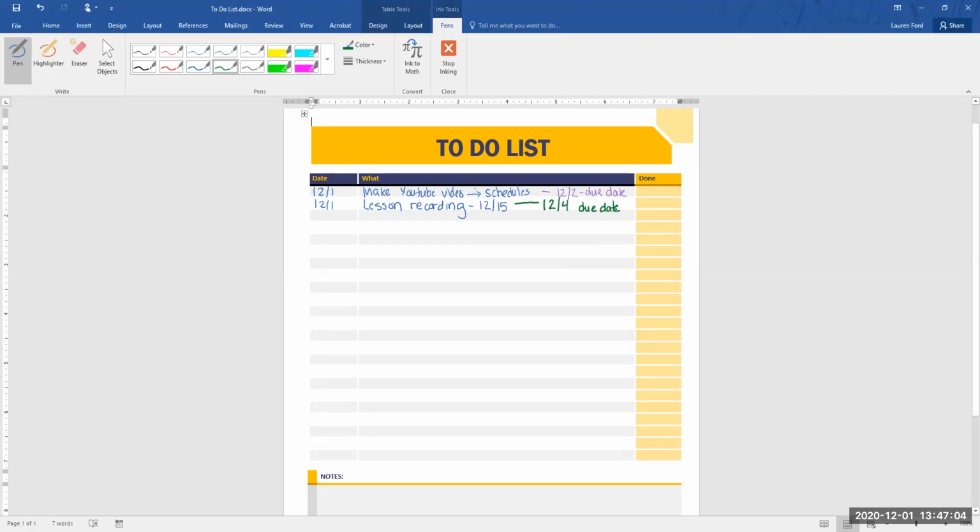So this helps me to see what specifically I have to do, when I put something on there, and when I want it to be due by. So this afternoon, when I finish making the video on schedules, I'm going to go ahead and just put a check mark, or I can put my date of 12/1. That way I know that I have this completed and it's all set and ready to go.